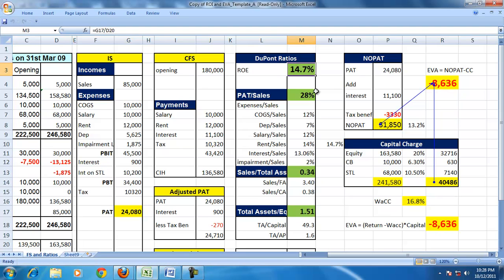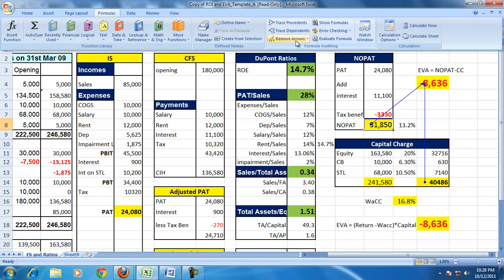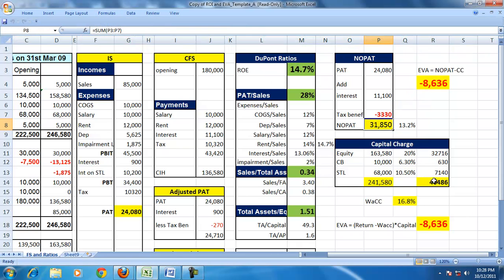So the firm is having a positive ROE but a negative EVA. The negative EVA is because the firm is having a NOPAT which is less than the capital charge. Why it is less, and how to reduce this negative EVA, we'll pick up in one of our later sessions.